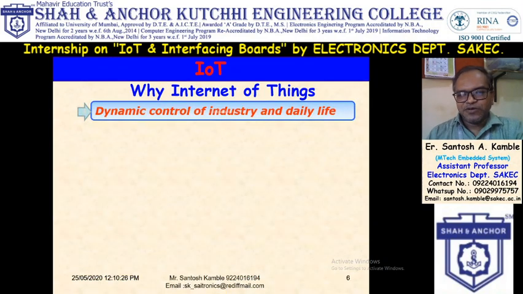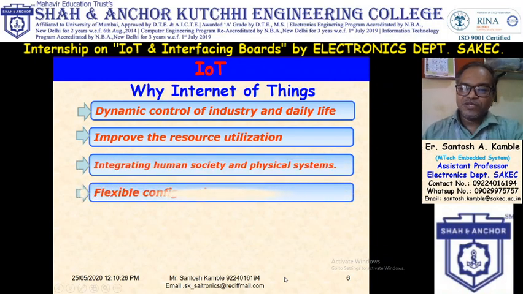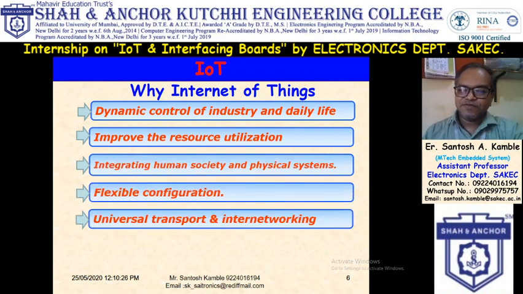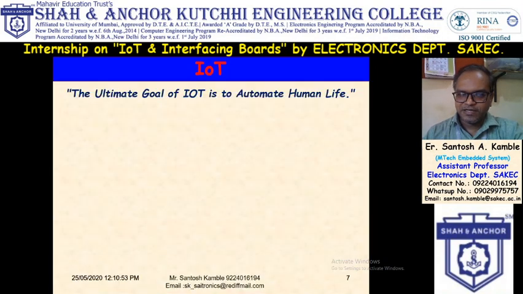Why are we using IoT? Because of dynamic control of industry and daily life, improved resource utilization, integrating human society and physical systems, flexible configuration, universal transport and internetworking, and acting as a technologies integrator. In short, the ultimate goal of IoT is to automate human life. So we want automation, and for that IoT is used.